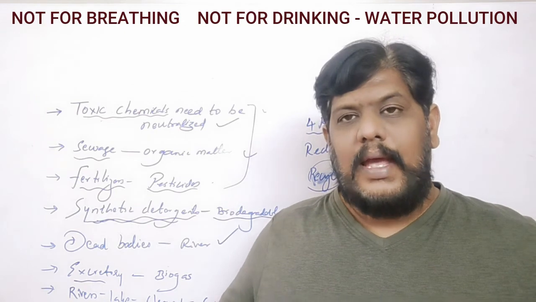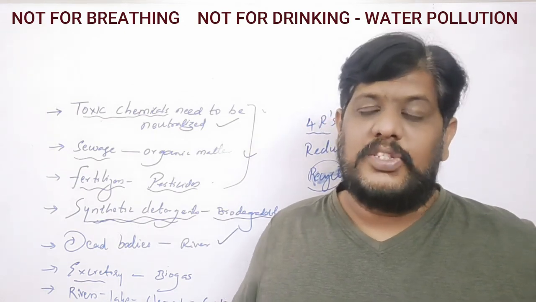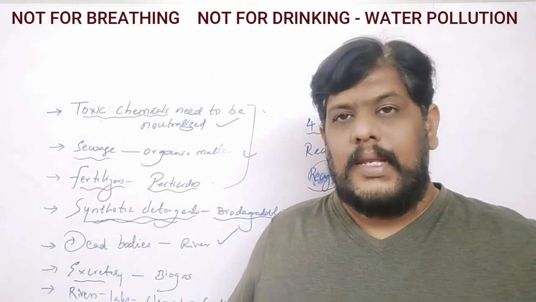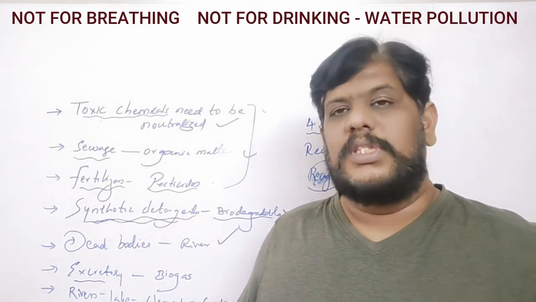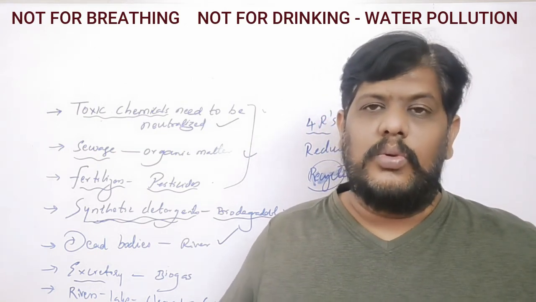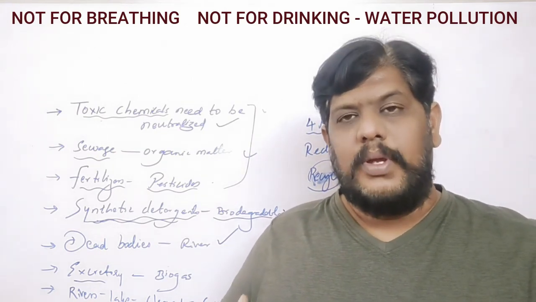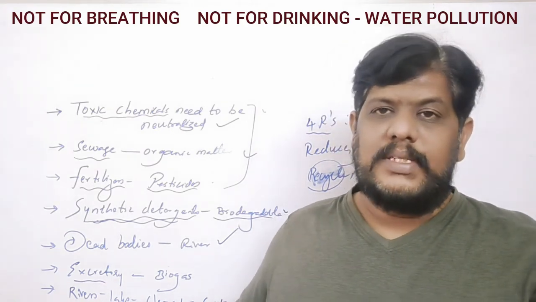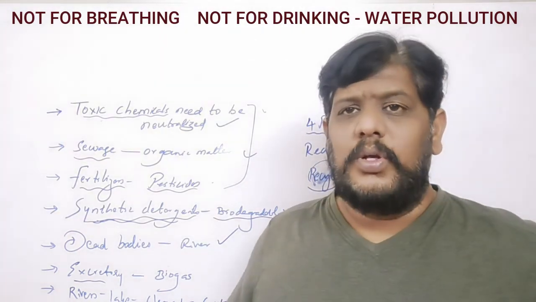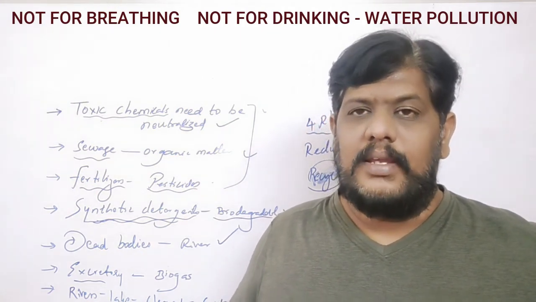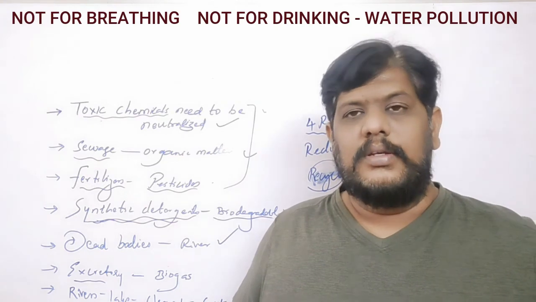So now, as citizens of India, as children who are going to be the citizens of India, you need to have a social responsibility, and you should educate the people who do all these things. And we should also stop ourselves from doing these kinds of things. So this is the topic for today, and by this we come to the end of the unit, which is called Not for Breathing and Not for Drinking.